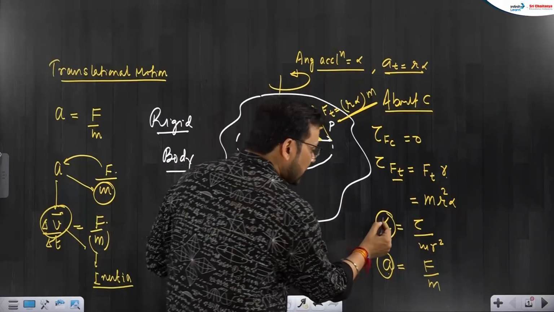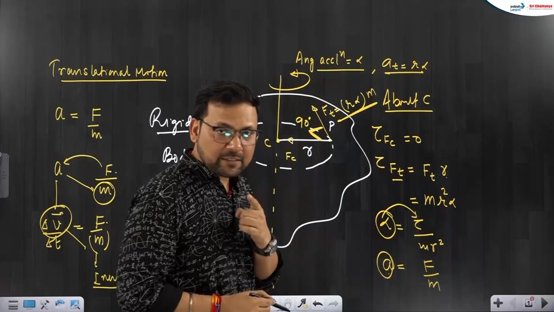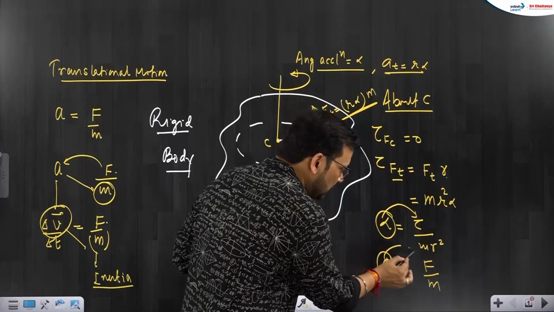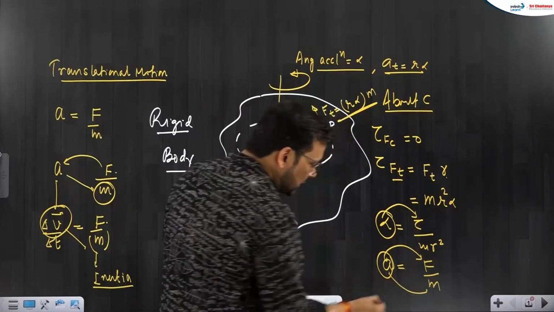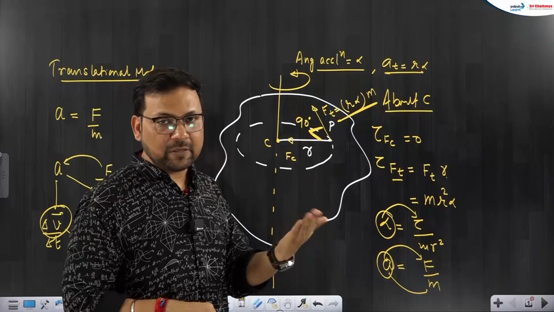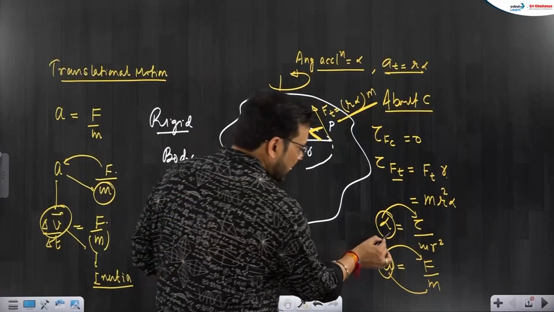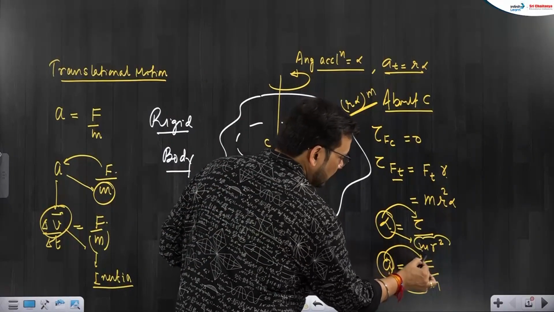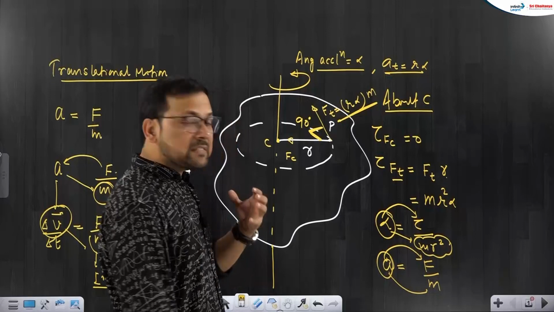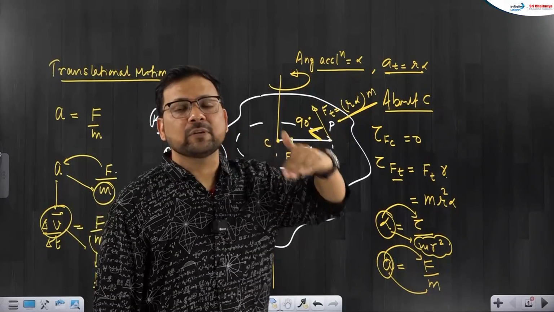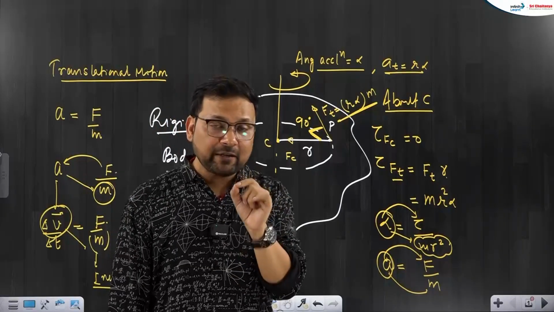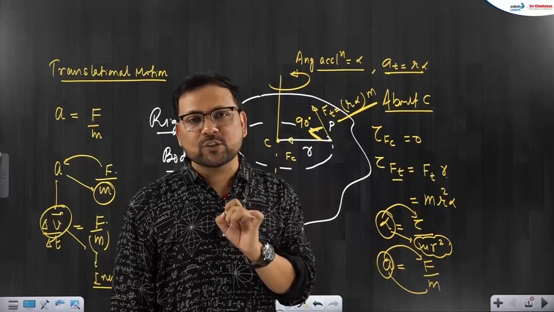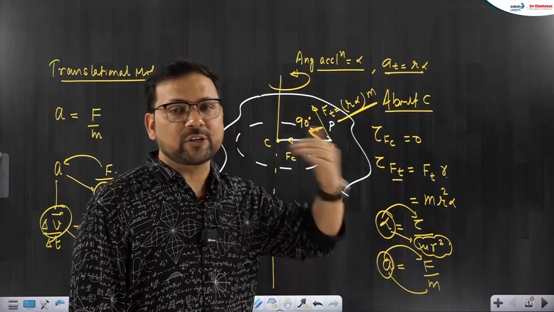So alpha will be supported by torque, just in the same way acceleration was supported by force. But acceleration was opposed by m, inverse proportion, opposed by m. In the same way, alpha is opposed by this quantity mr square. Who is opposing rotational acceleration? mr square, where r is the perpendicular distance. That quantity is called moment of inertia.